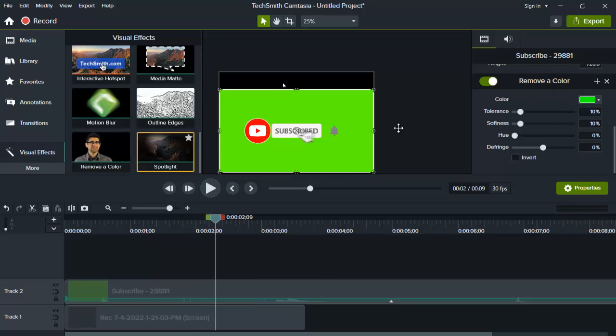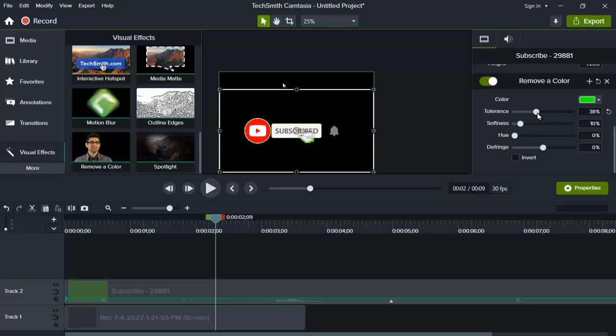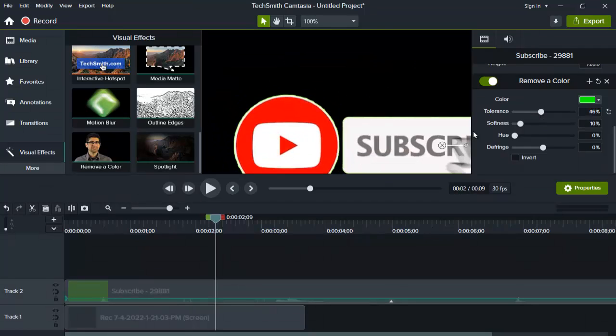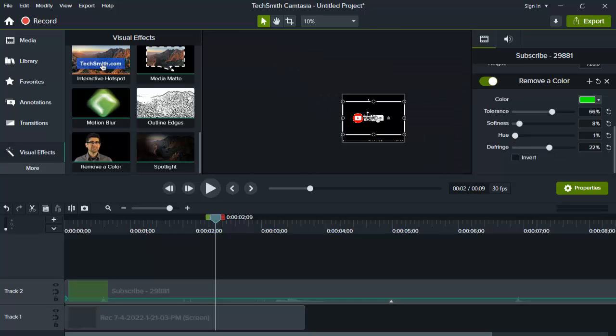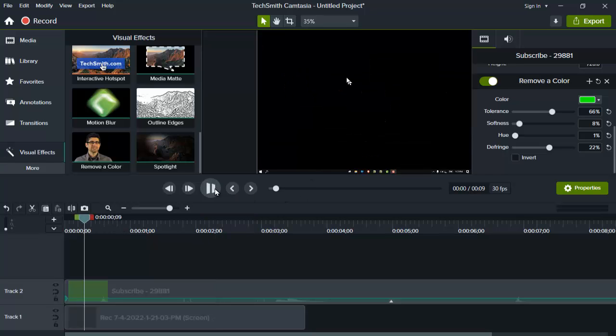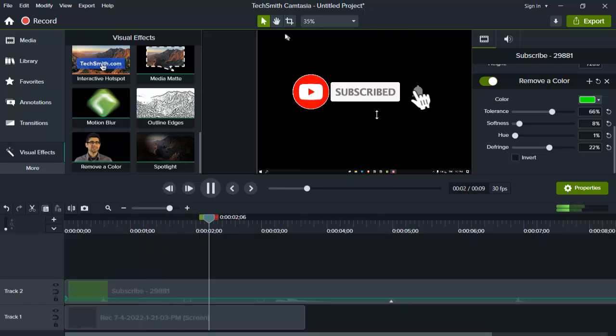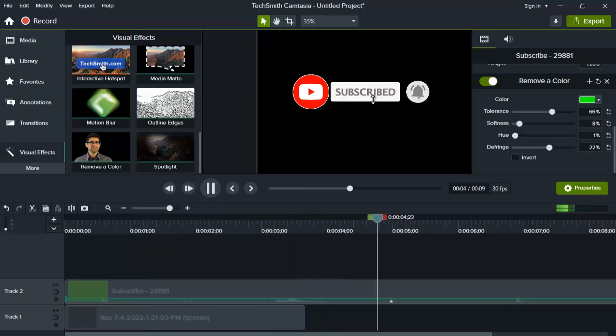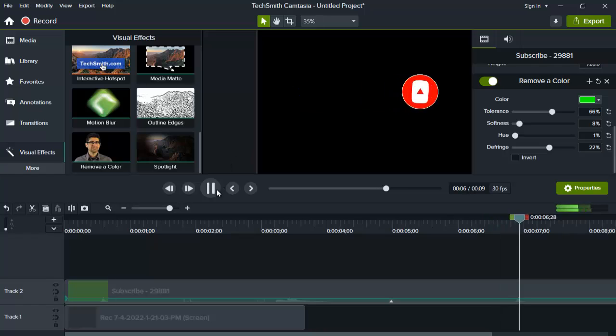Now go to tolerance and increase the tolerance so this green will be removed, and a bit of softness. Now you can still see the video. The green is removed, and you see the animation. Look how beautiful it is.